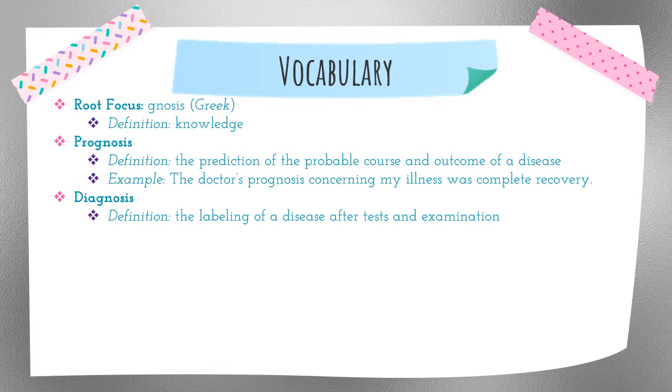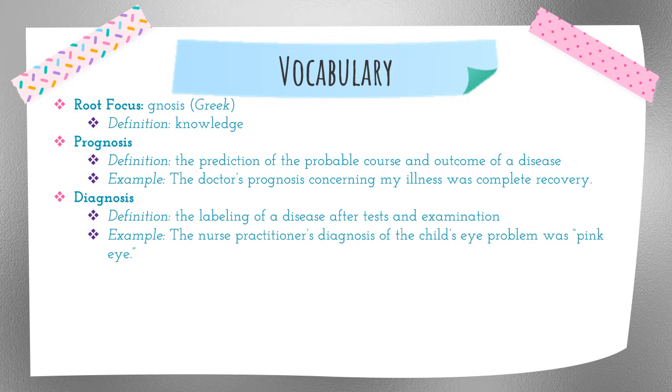So prognosis is knowing what's going to happen with a disease. Diagnosis is knowing what the disease actually is. That's the difference. Prognosis is the prediction of the probable course, that means how it's going to go, what's going to happen, how serious it's going to get, and outcome of a disease. Diagnosis, the labeling of a disease after tests and examinations. For example, the nurse practitioner's diagnosis of the child's eye problem was pink eye. So diagnosis is what it is.